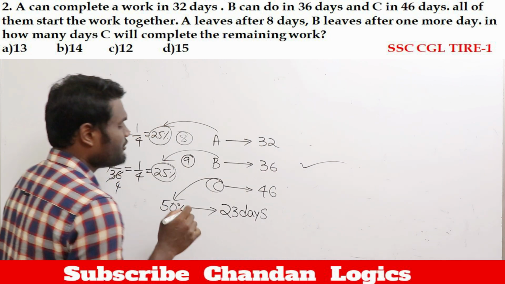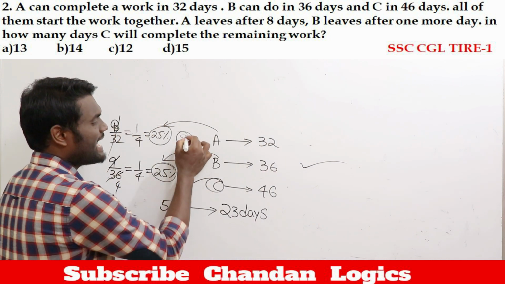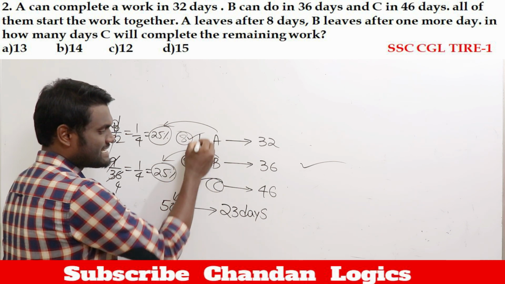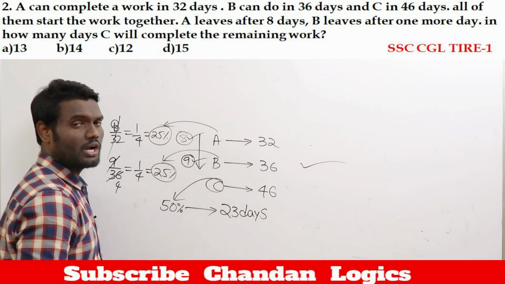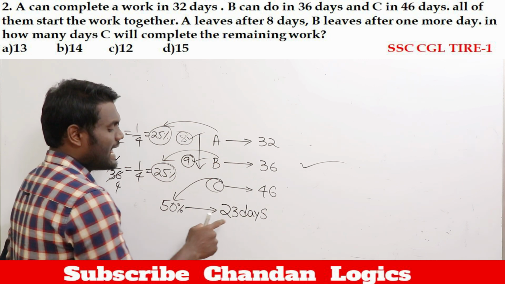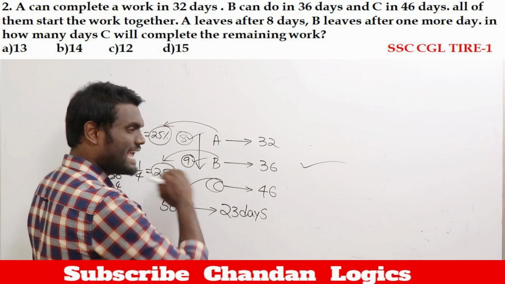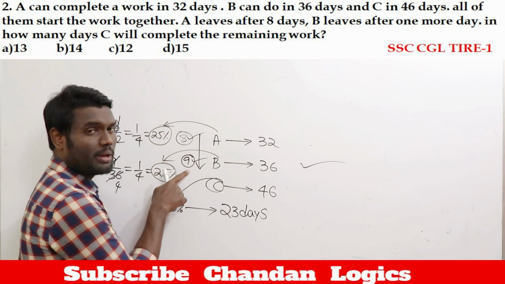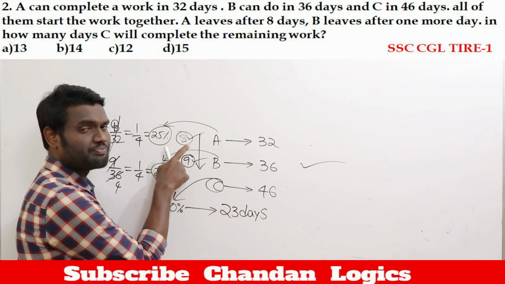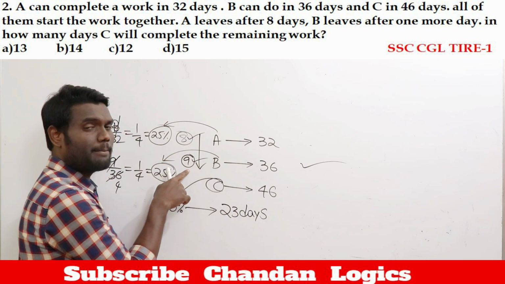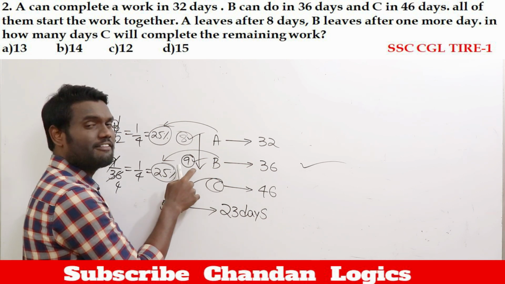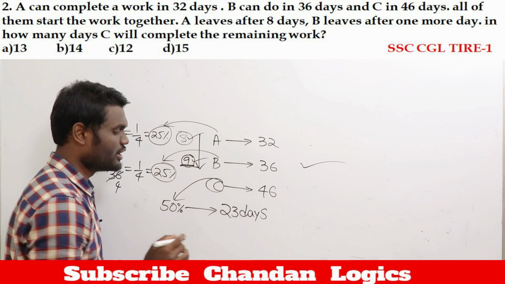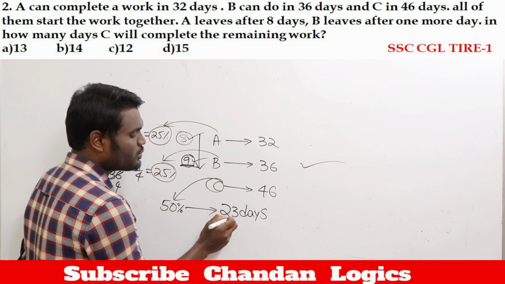Remaining work means, if you look here, already A worked for 8 days, B worked for 9 days. Now remaining work means if I subtract these 9 days, the remaining work is going to be completed by C alone. Now out of these 23 days, why? Because A was there for total 23 days. So the remaining work means after 9 days. Why? Because for first 8 days A will be, and after that 1 more day B is also there. After A, B left, from the 9th day onwards only C is going to do, which means C will take total 23 days.